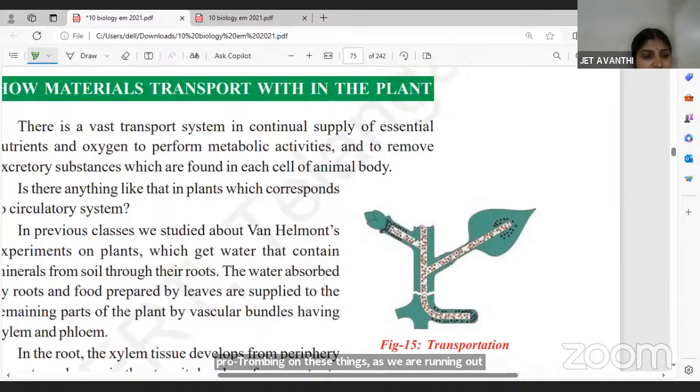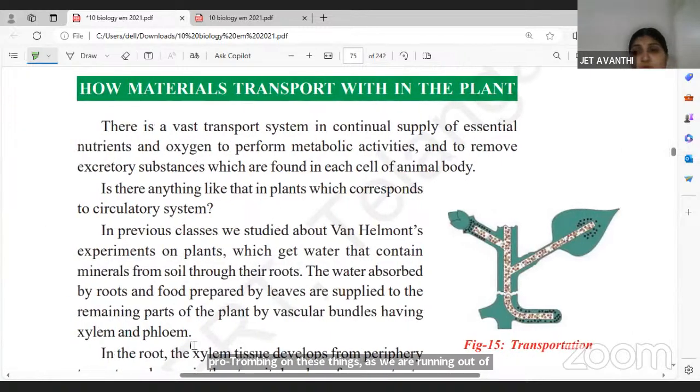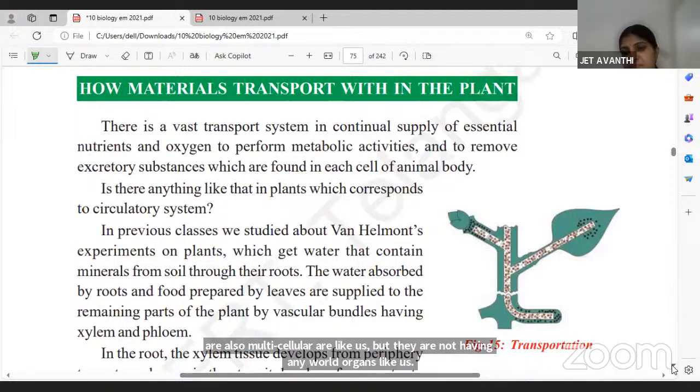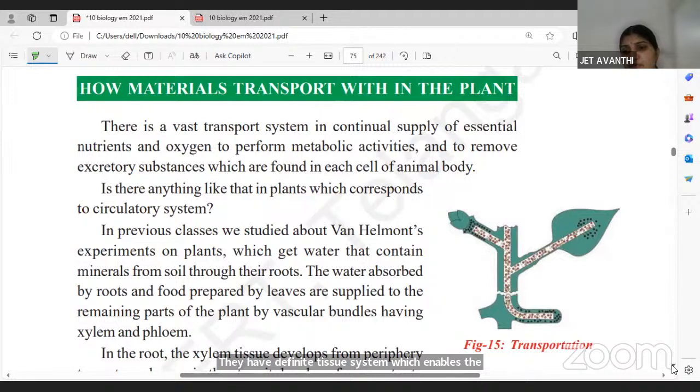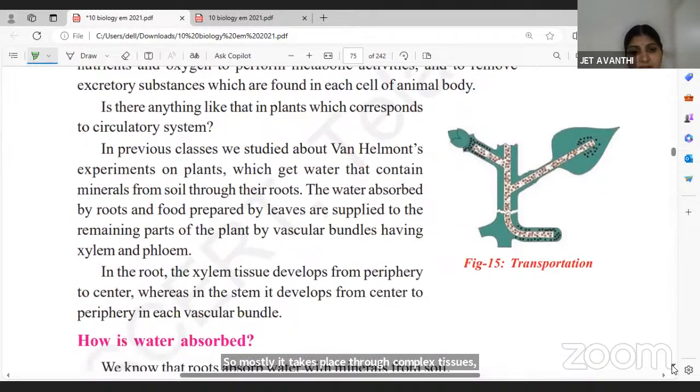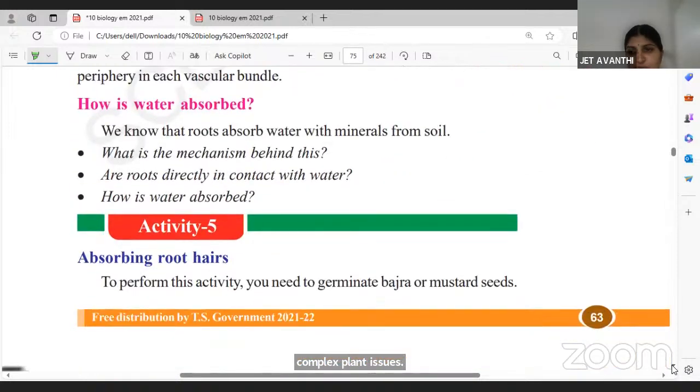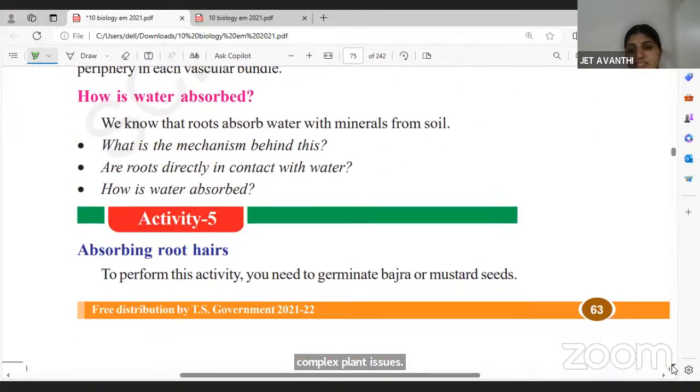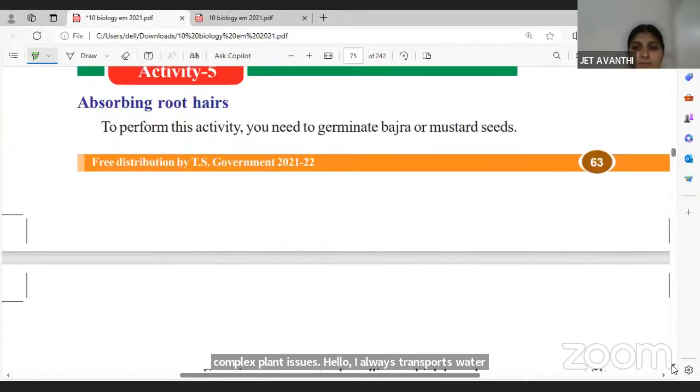And see, this is all about the animal body, and how does transportation take place in plants? Plants are also multicellular like us, but they do not have any evolved organs like us. They have a definite tissue system which enables the transportation. So mostly it takes place through complex plant tissues. Those are phloem and xylem. Xylem transports water and minerals, and phloem transports food molecules from the point of synthesis, that is from the leaf, to all the parts of the plant.